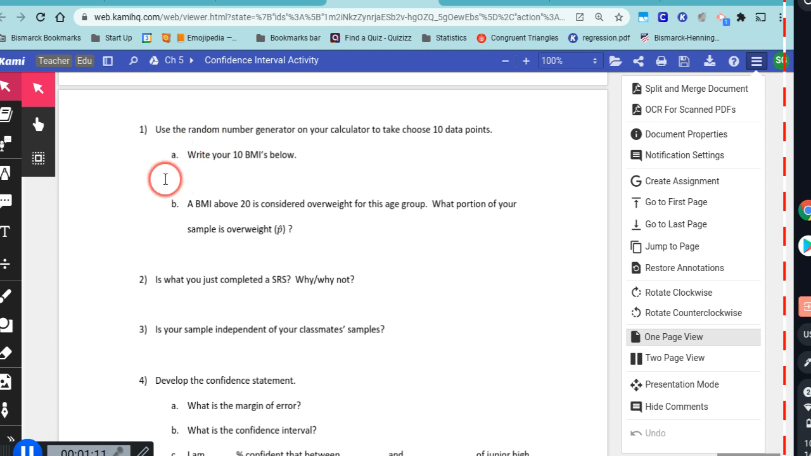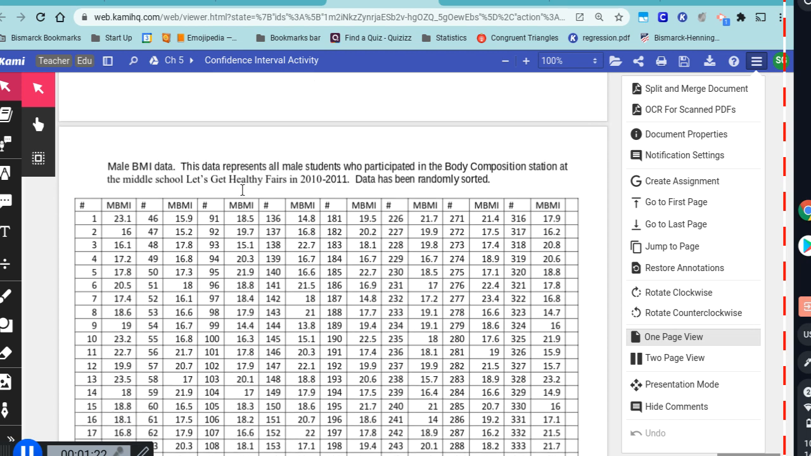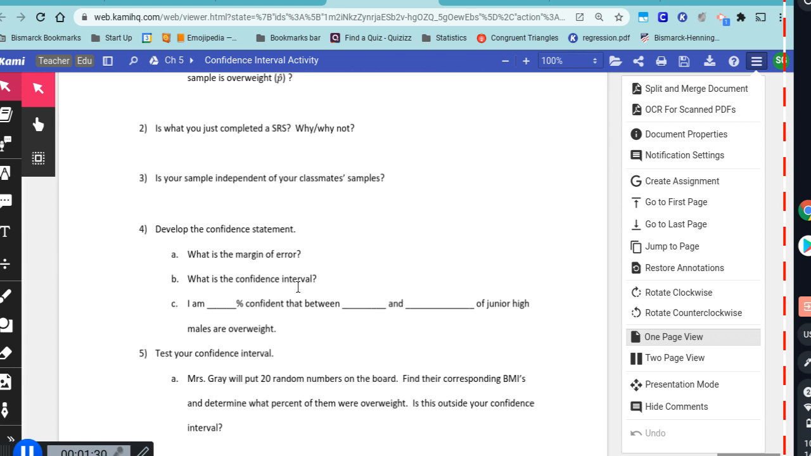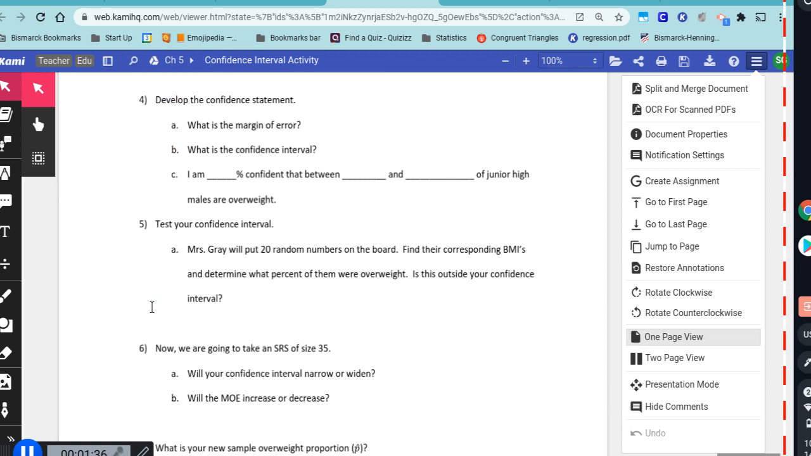You're going to randomly choose 10 numbers from 1 to 687 and write those 10 corresponding BMIs. So if you randomly choose number 141, you're going to write down 21.5. All right, and then we're going to answer questions about margin of error and confidence interval after that.